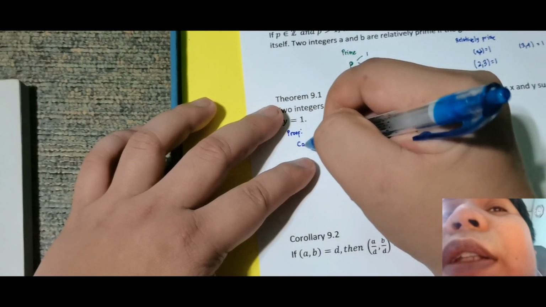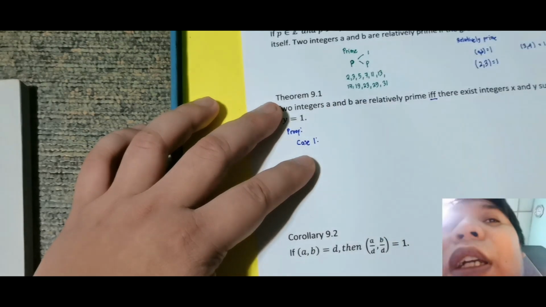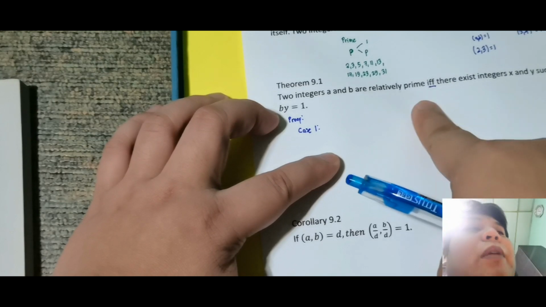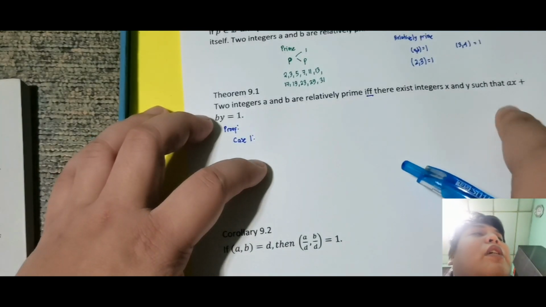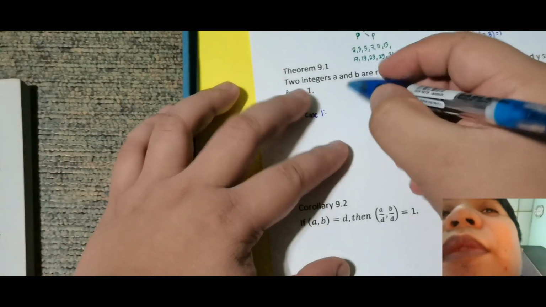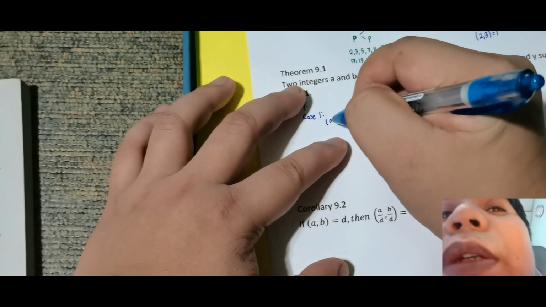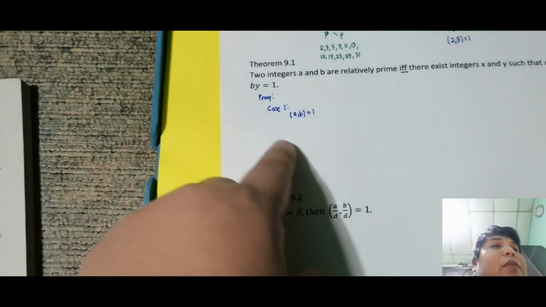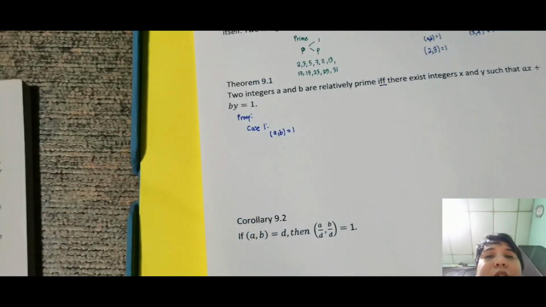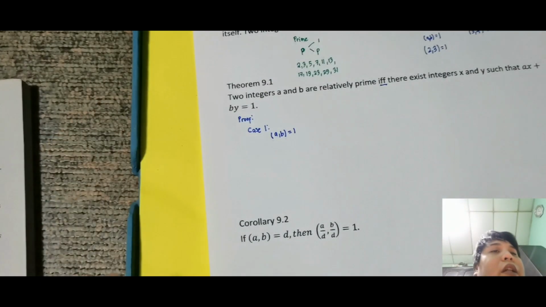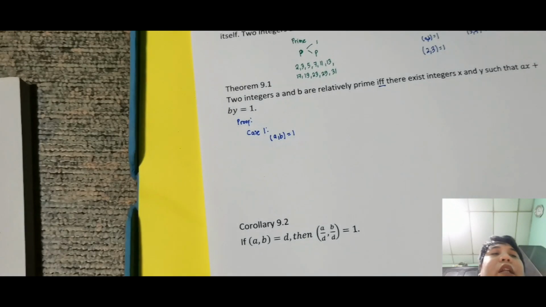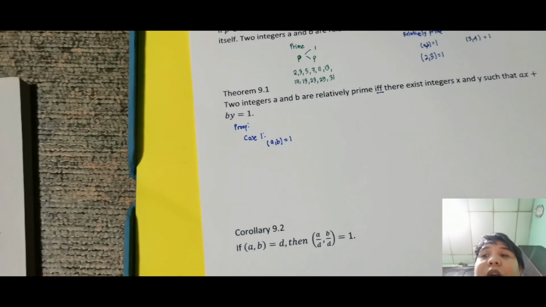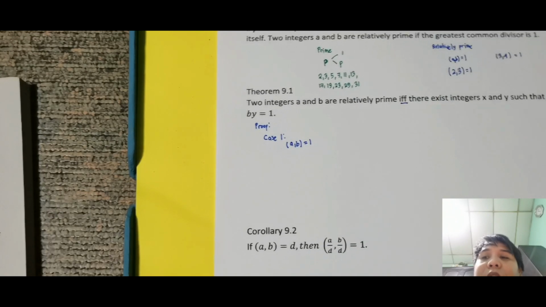Okay, so for case 1, assume na two integers are relatively prime. Prove na there exist integers x and y such that ax plus by is equal to 1. So, ang mangyari, assume na GCD ng a, b is equal to 1. So, this means that relatively prime si a and b. Okay, so by definition natin, a and b are relatively prime to each other. Okay, so since ganun nangyari, ano ba mangyari?